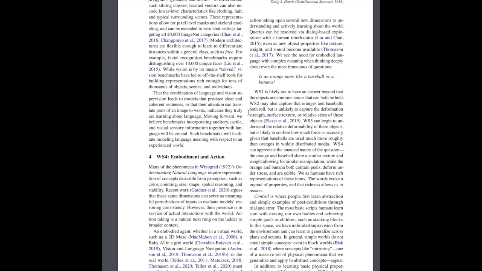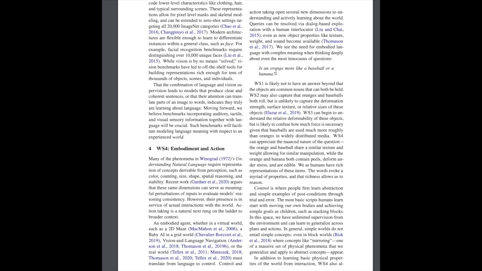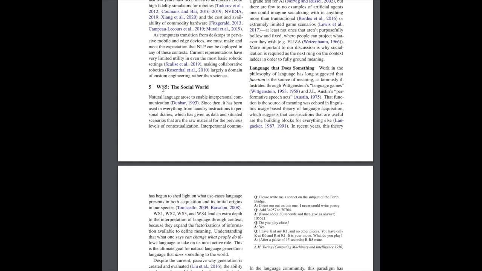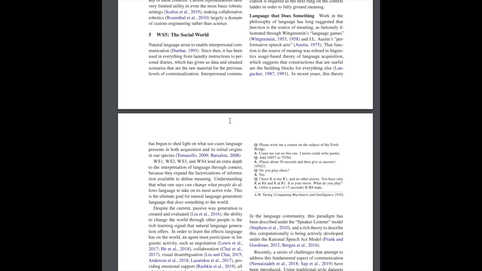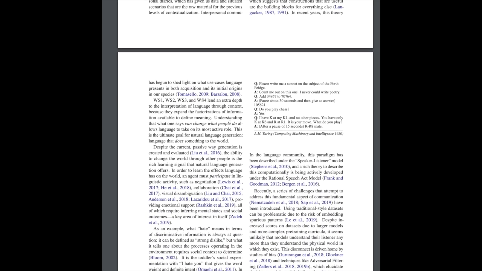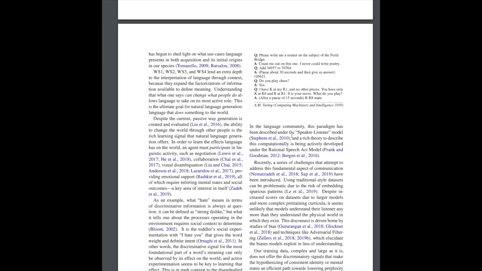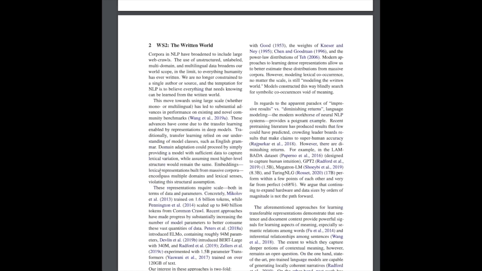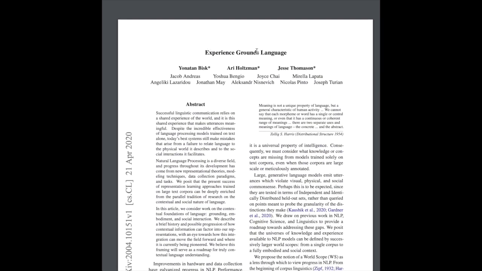The fourth idea is embodiment, and the fifth is social. So these are different ways of using language to make sense of some world. I'm not exactly sure what embodiment means, but social meaning maybe like how you interact with other agents in the environment as you're sensing all these different input representations. So it's a really interesting paper, a great read on this idea of embodied cognition and how experience grounds language